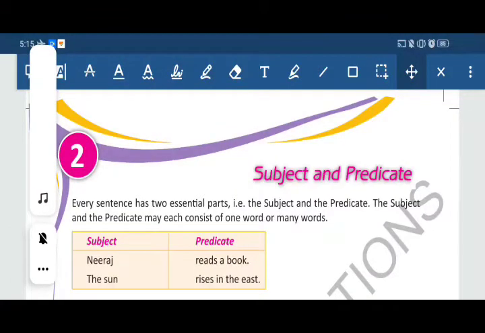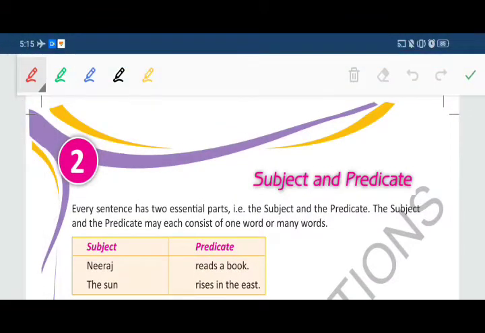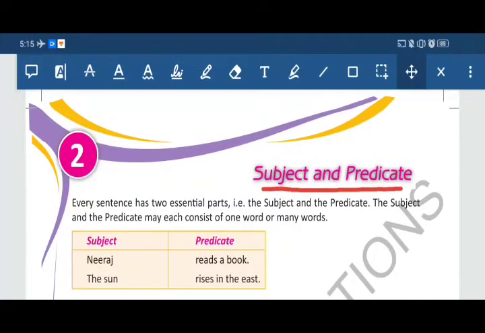Good morning, students. Today we are going to start our next chapter, Lesson 2: Subject and Predicate. Every sentence has two essential parts, that is the subject and the predicate.